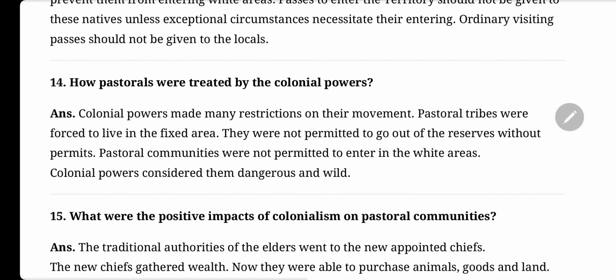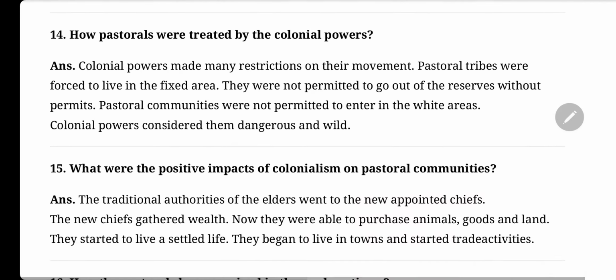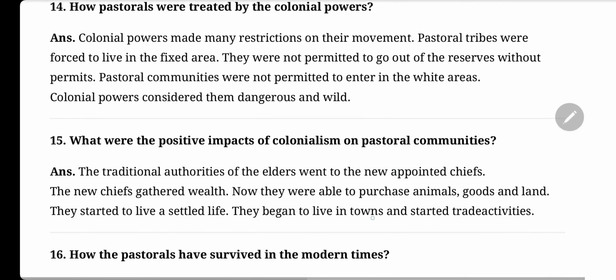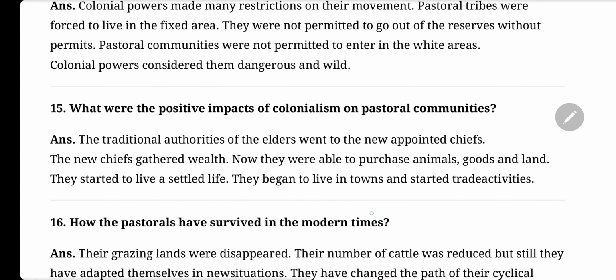How pastorals were treated by the colonial powers? Colonial power made many restrictions on their movement. Pastoral tribes were forced to live in the fixed areas. They were not permitted to go out of the reserves without permits. Pastoral communities were not permitted to enter in the white areas. Colonial powers considered them dangerous and wild.